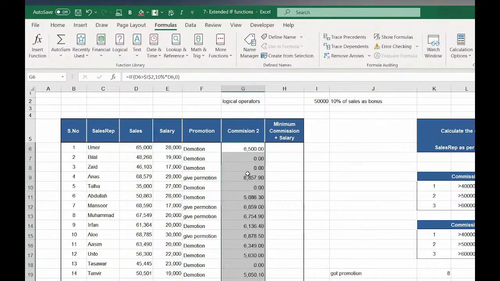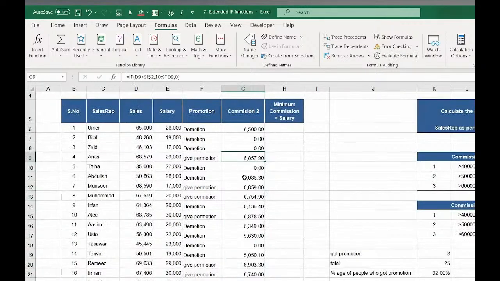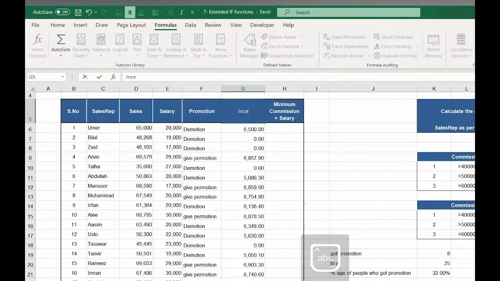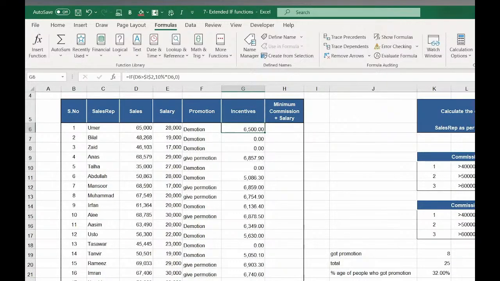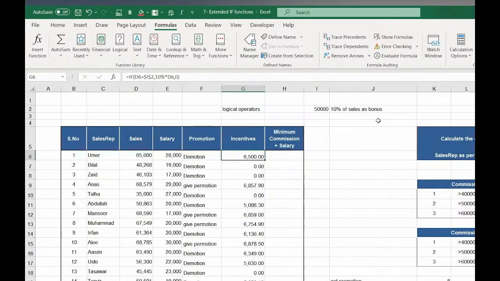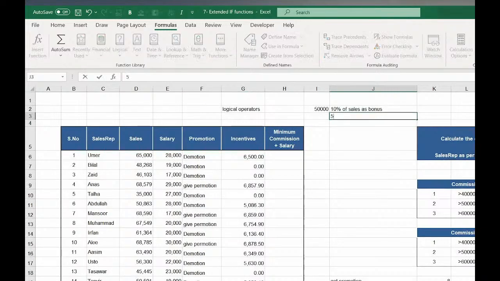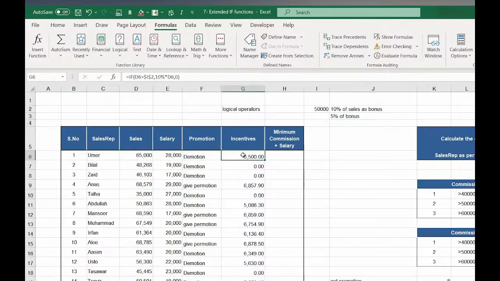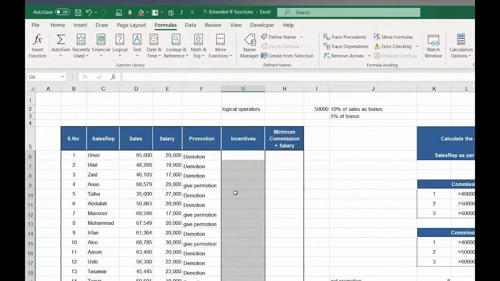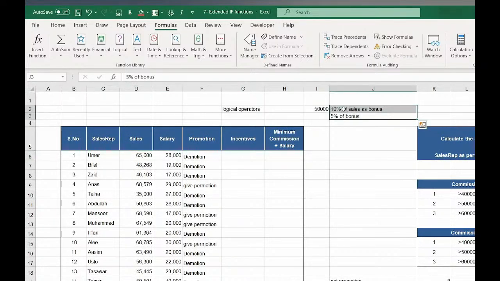Now you can see that everyone is getting commission or incentive as per his sales value. We can even add, let's say if it is not achieved, give him 5% of bonus. We can do it this way as well. Nicole, can you do that for me? If this value is greater than 50,000, give 10% of the sales as bonus. If not, give 5% of sales as bonus.